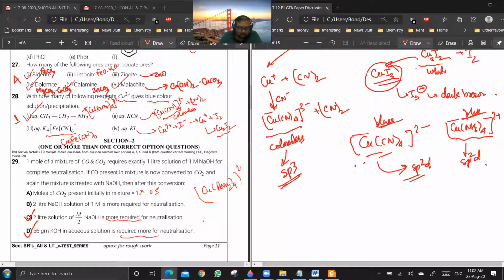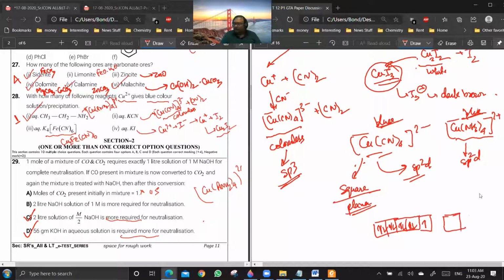Sir, how is it sp2d? Its shape is square planar. Okay, and I have told you that the Hückel rule is there, that in case of copper, you are having Cu2+, which has a d9 configuration. So if it has to form dsp2, then this electron has to be promoted here.